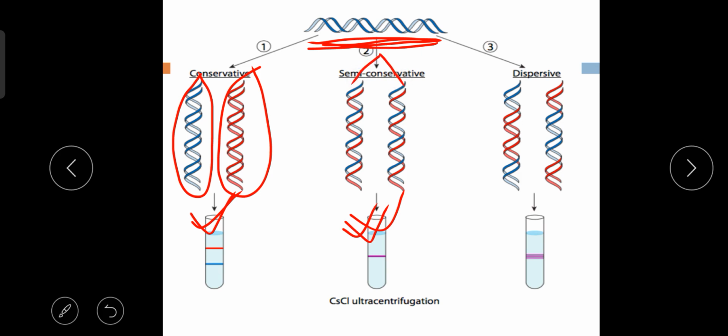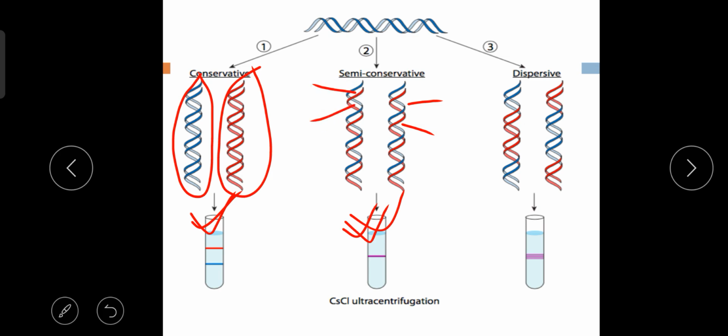You can see clearly in this picture that both new DNA molecules contain one blue strand and one red strand. Both the newly formed DNA molecules contain one blue strand and one red strand.